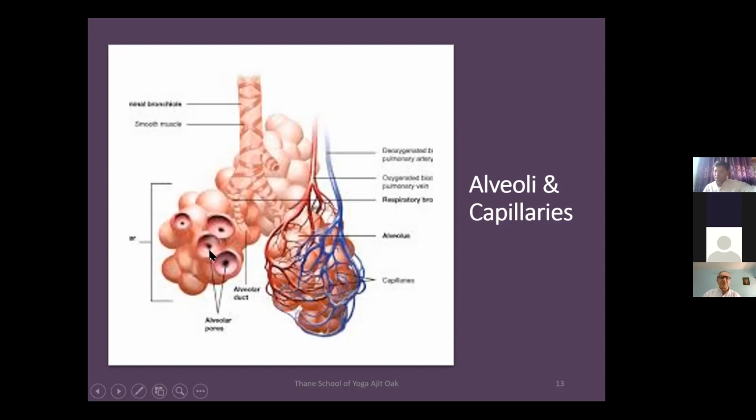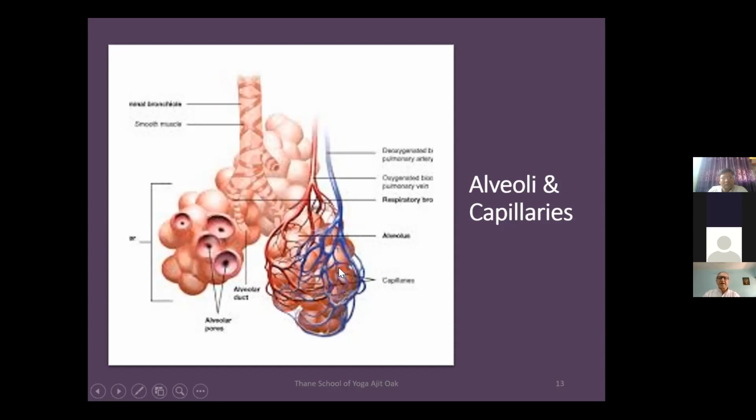There are tiny sacs. As you can see in this cross section, they are made up of very thin epithelium. Epithelium is a term given to the cells which cover any part of the body. So this is the thin epithelial covering, a sac-like structure called alveoli. As you can see, there is a small opening of the bronchiole into the alveoli. These are called air sacs in common language.